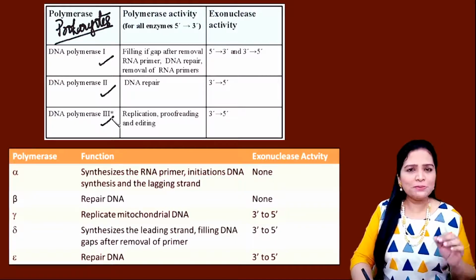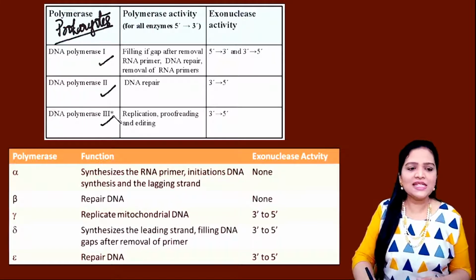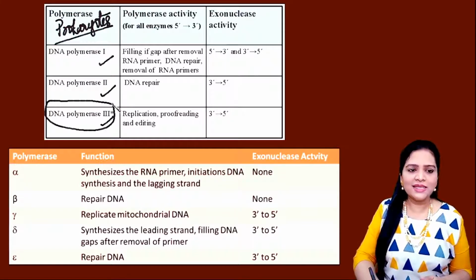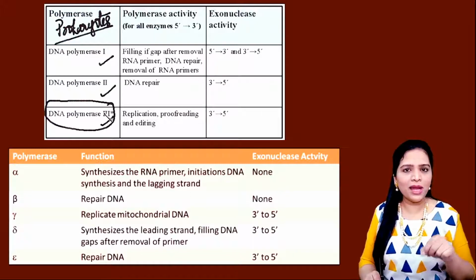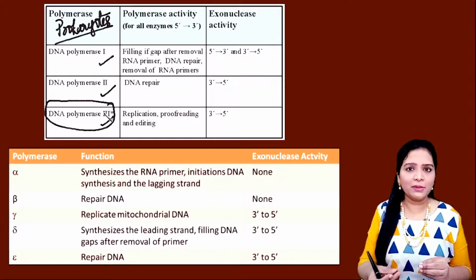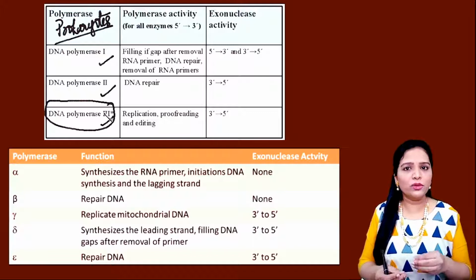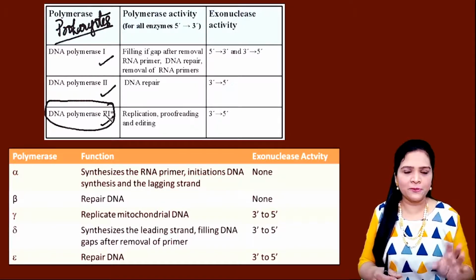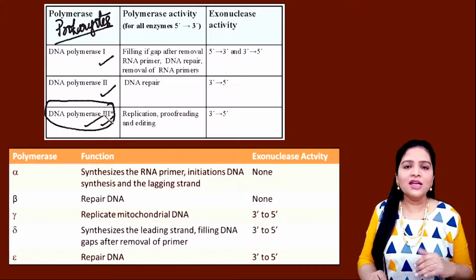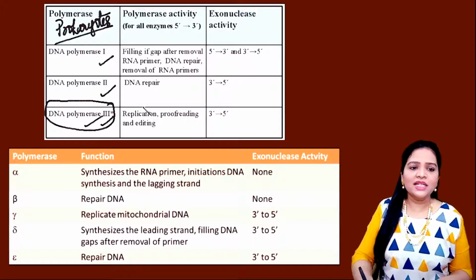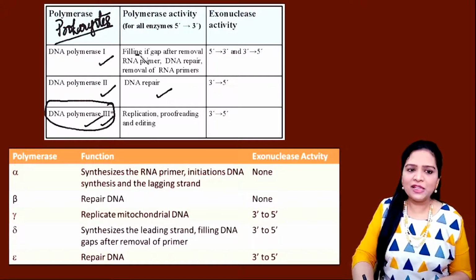The most important enzyme needed for replication is DNA polymerase 3. This is the enzyme which will bind next to the RNA primer and add nucleotides one by one and extend the polymer. So this is the enzyme for replication. Then the repairing enzyme and filling the gap after the RNA is removed, this is all done by DNA polymerase 1 and 2.